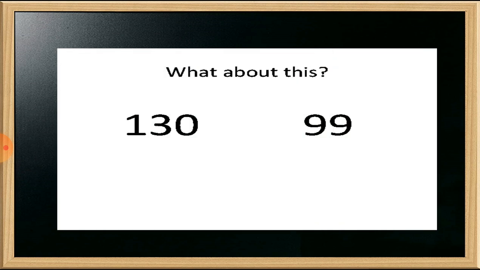Now here is one more example for you. What about this? As I told you, just check the numbers from the left side. Here number 130 is at the left side and on the right side is number 99. As I told you, the alligator always wants to eat the bigger number. So here the bigger number is 130.